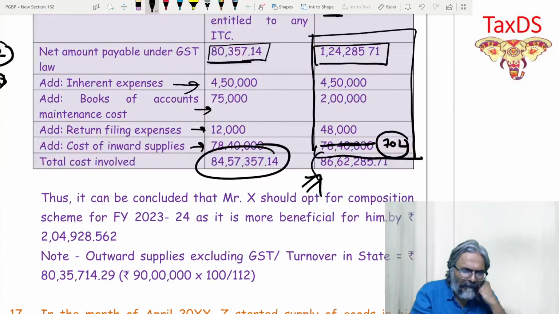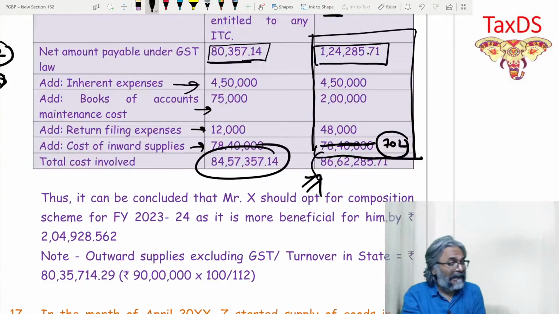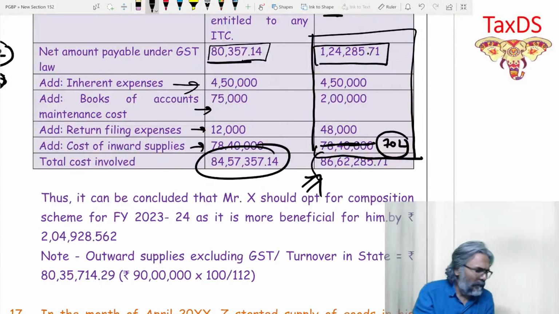124,285.71, 4 lakh 50,000, 2 lakhs, 48,000. The last one to be added is 70 lakhs. ITC definitely is not a part of the cost. Just check whether it is this mistake or whether the subtotal also needs correcting. Quickly, sit with a calculator, don't sit without a calculator, students.